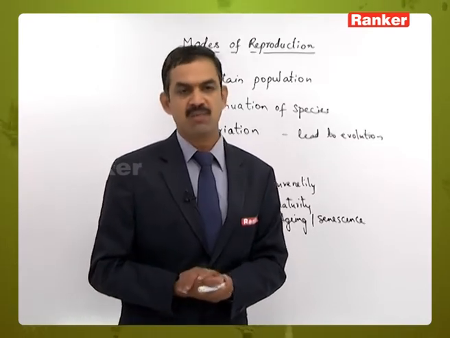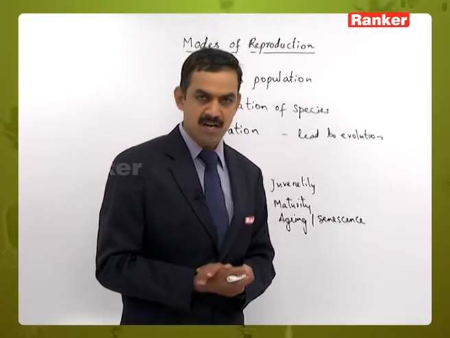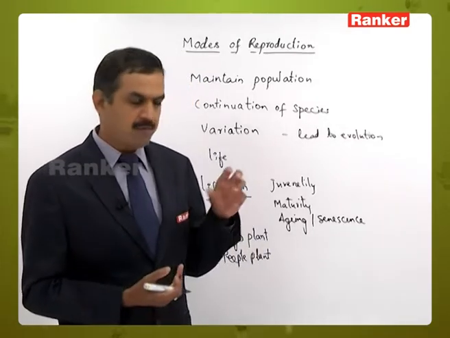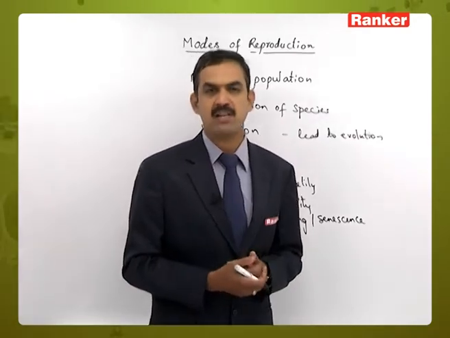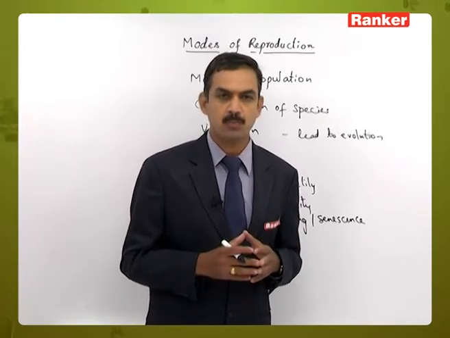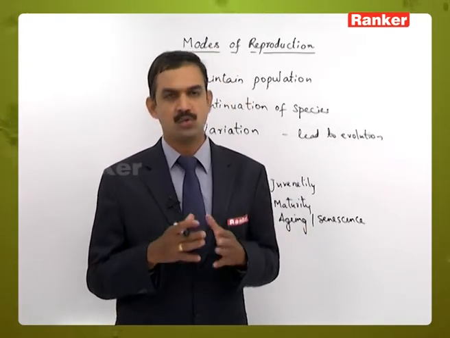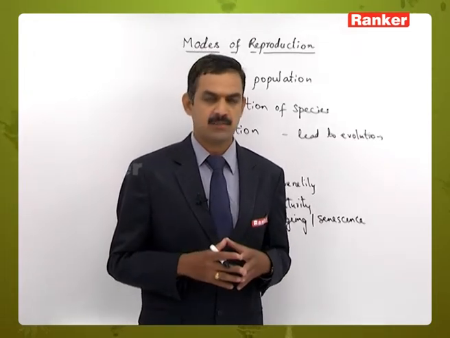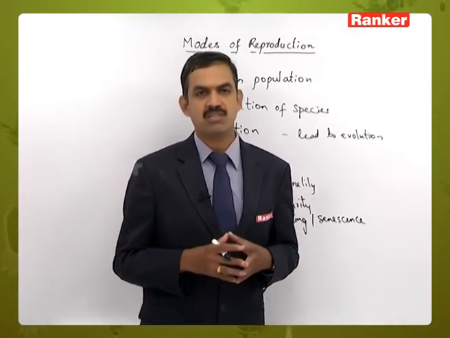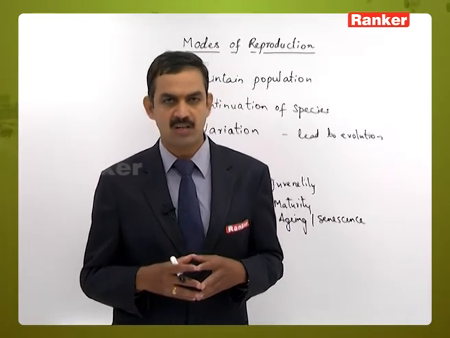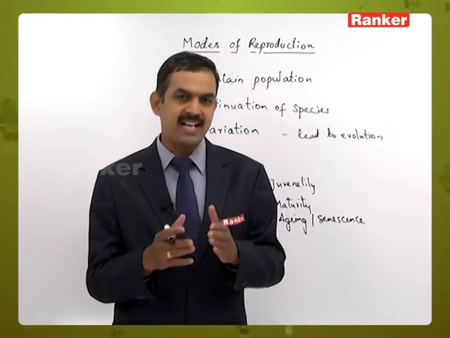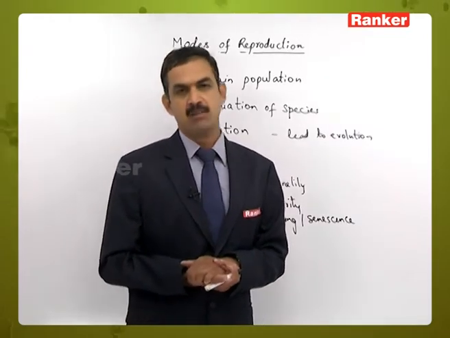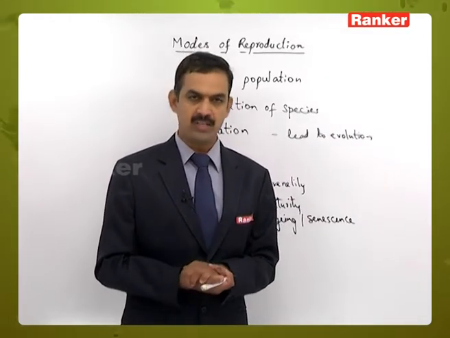Based on that, we can consider some plants as ephemerals, some as annuals, some as biennials, and some as perennials. Ephemerals are the ones which survive for a very short period of time, particularly a few weeks only. This type of character can be seen in some desert growing plants. Annuals are the plants which survive for one season or 1 year, and they complete their entire life cycle within that short lifespan. And the biennials are the ones which survive for 2 years or 2 seasons.